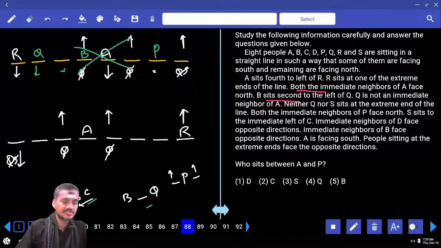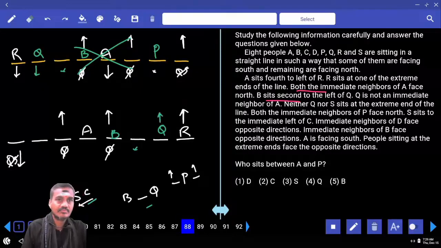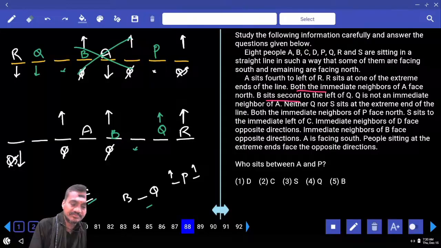Then coming back to this Q, where can we have Q? Q cannot be here. Can we have Q at this place or not? Yes. If Q is here, B will be here. And then Q is facing which direction? North, because B sits second to the left of it. S and C are adjacent to each other, and the immediate neighbors of P are facing towards north. So tell me where we can take P. P could be here or here. If P is here, S and C are adjacent, not possible. Hence we have taken P at this place.